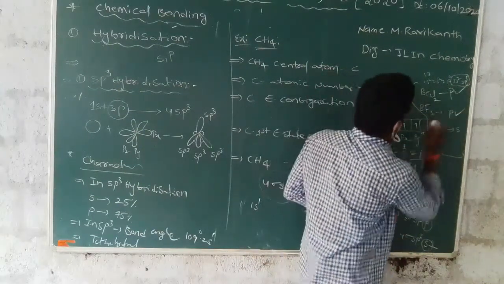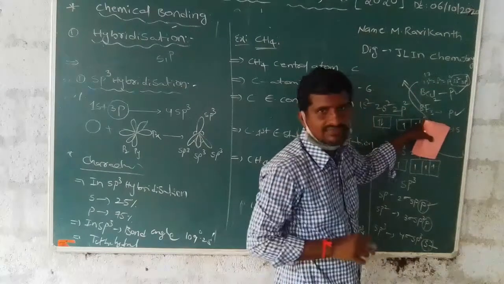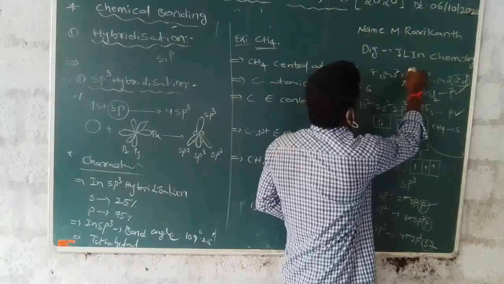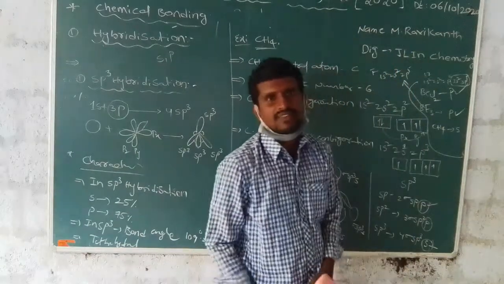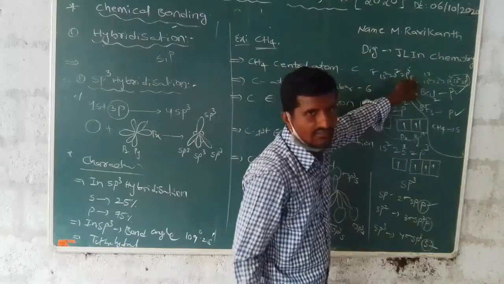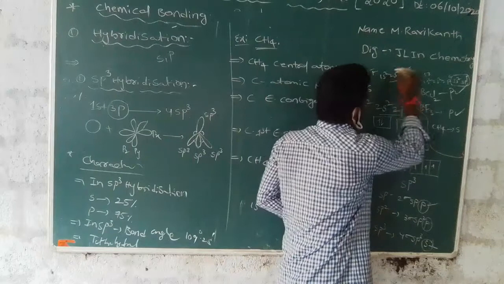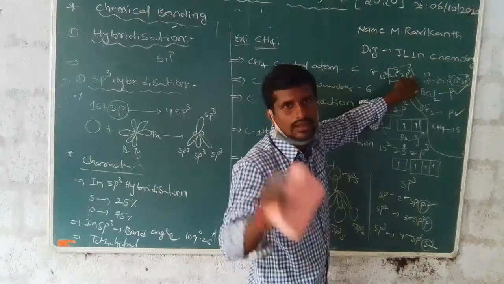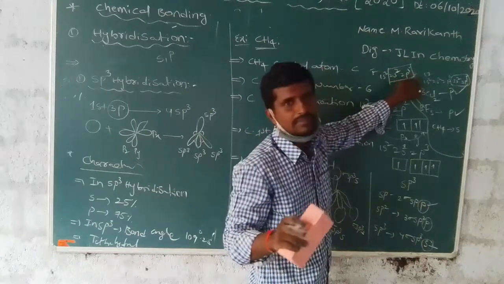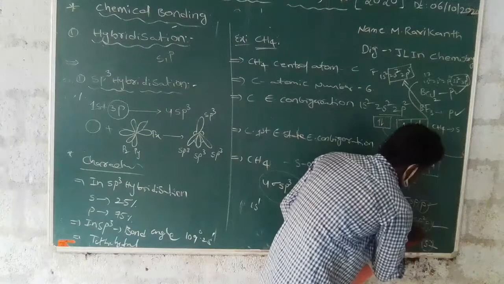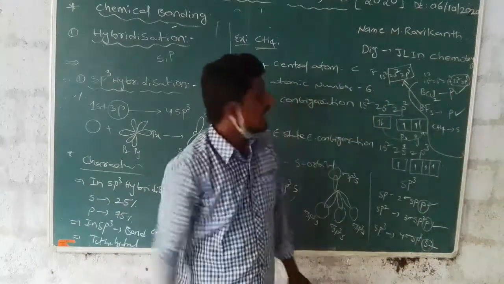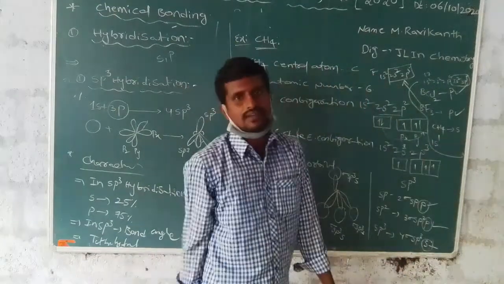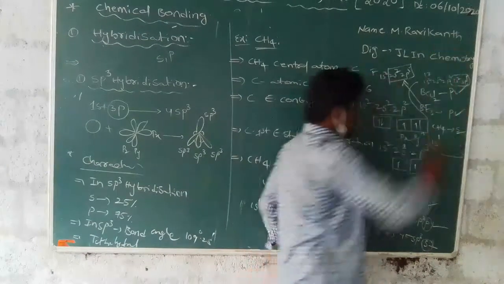Another one, BF3. Fluorine has atomic number 9: 1s2, 2s2, 2p5. That is 2, 4 and 5, which makes 9. The outermost orbitals involve s and p orbitals. Lone pairs of electrons are present only in the p orbital, forming only 3 sigma sp2-p bonds. And another one, methane: only the hydrogen 1s1 orbital, so only the s orbital is involved.